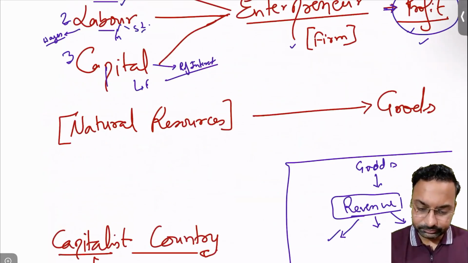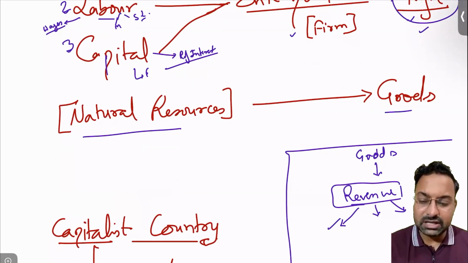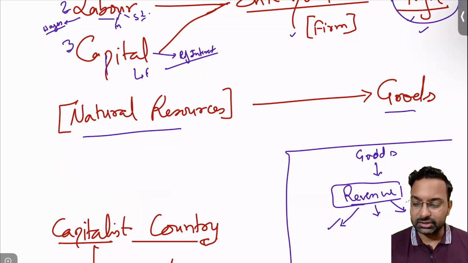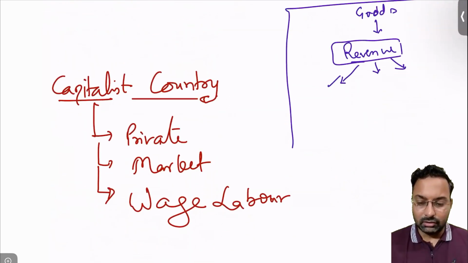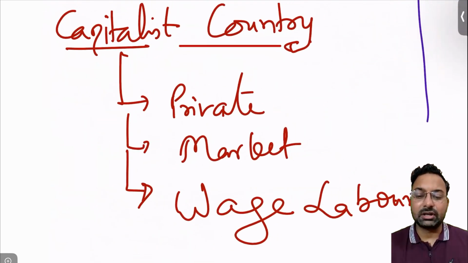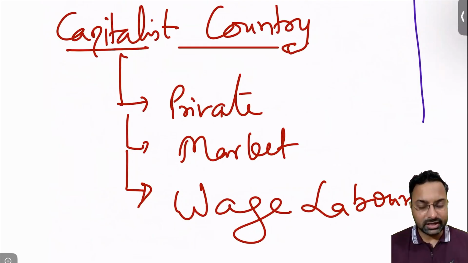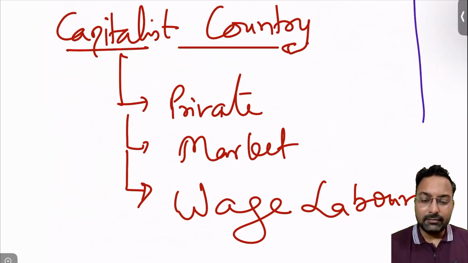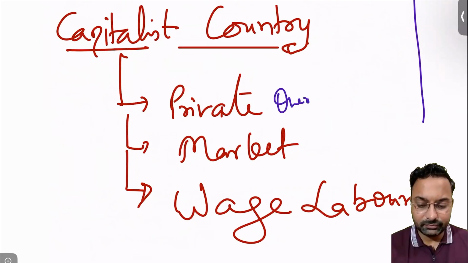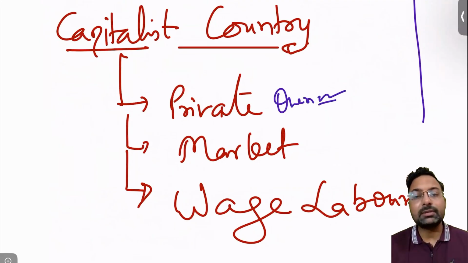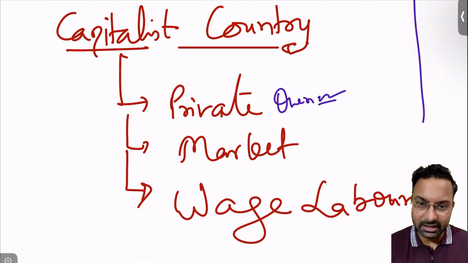Now, from the natural resources, goods are produced in the factories. Okay, now if we go to the capitalist country, there are three conditions for a capitalist country. Private ownership of land and of the factors of production will be there in a capitalist country.